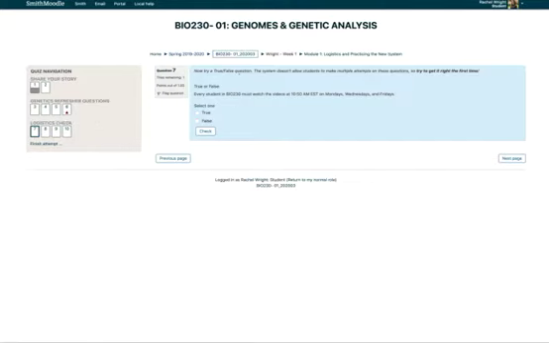And then number 7, this is the only place where you could potentially not get a perfect score on this quiz. And that's because on a true-false question, Moodle doesn't let me not have a penalty, because if you click the wrong answer, then there's only one other choice, right? So you have to get this one right on the first try. So I'm going to give you a freebie here. True or false, every student in Bio 230 must watch the videos at 10:50 a.m. Eastern Time on Mondays, Wednesdays, and Fridays. That's false, right? You can watch the videos whenever you want.